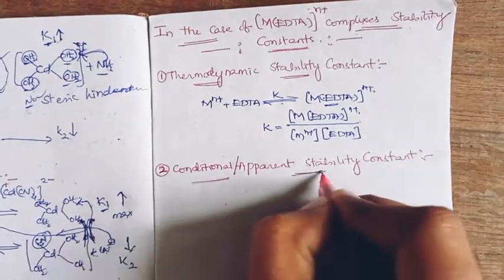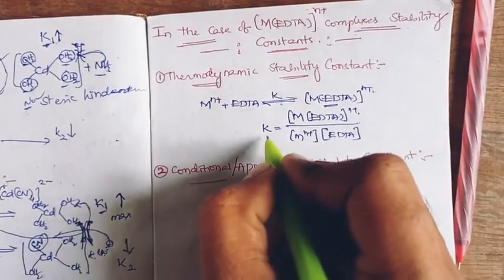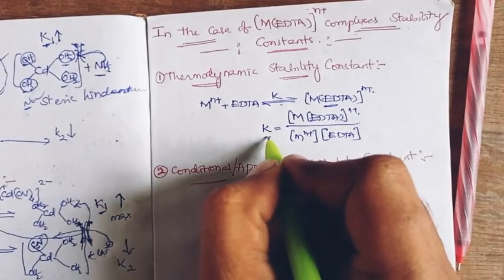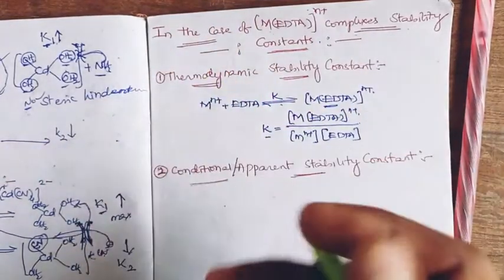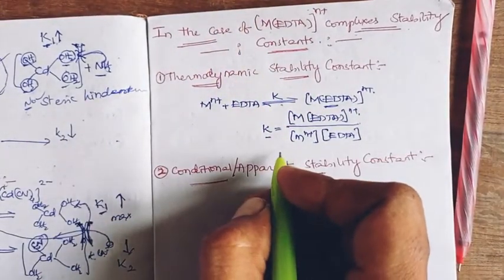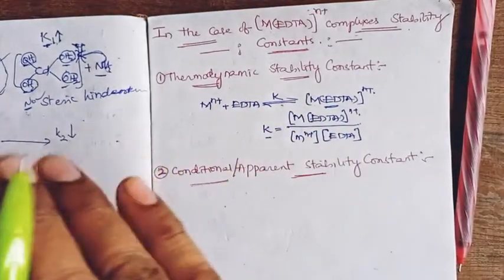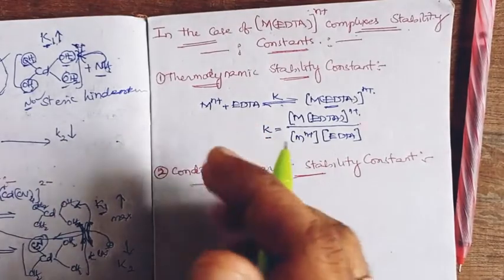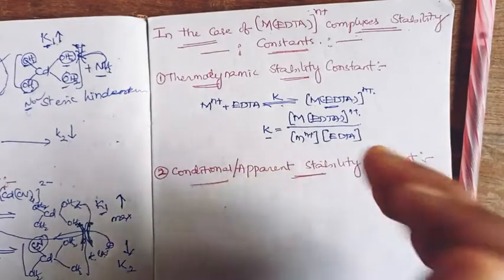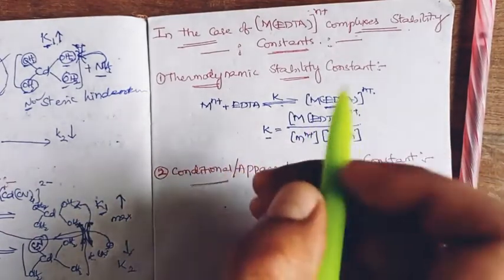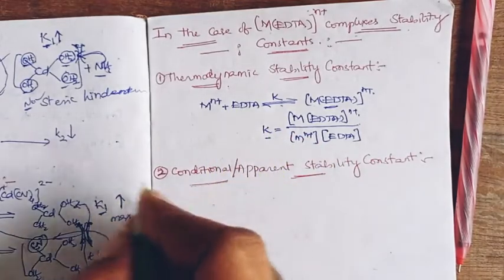What I said, some errors are generated between the theoretical thermodynamic stability constant of metal EDTA and the practical metal EDTA stability constant, and these errors are corrected. To correct those errors, the formulas are slightly changed. The errors actually come from the ligand side as well as the metal side. So initially we are going with the